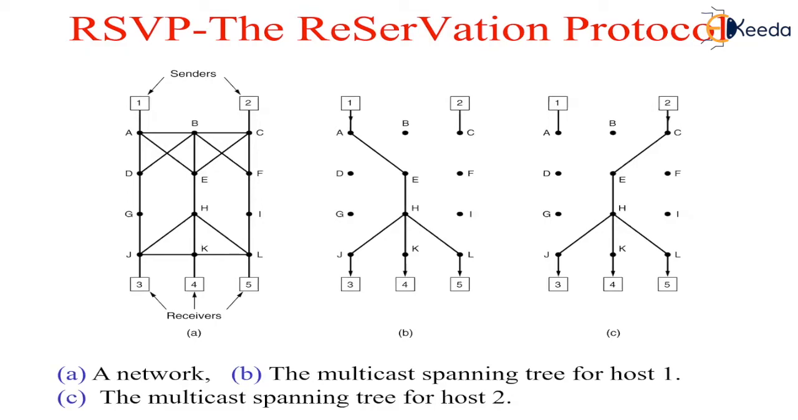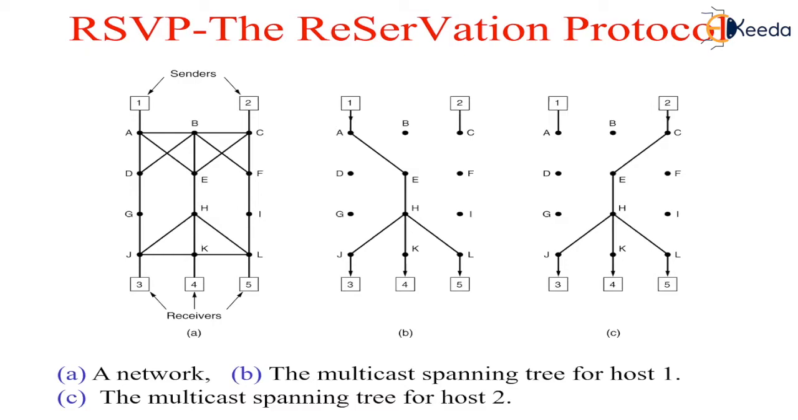Now we will see RSVP, the resource reservation protocol. This protocol is used for making the reservations. RSVP allows multiple senders to transmit to multiple groups of receivers, permits individual receivers to switch channels freely, and optimizes bandwidth use while at the same time eliminating the congestion.